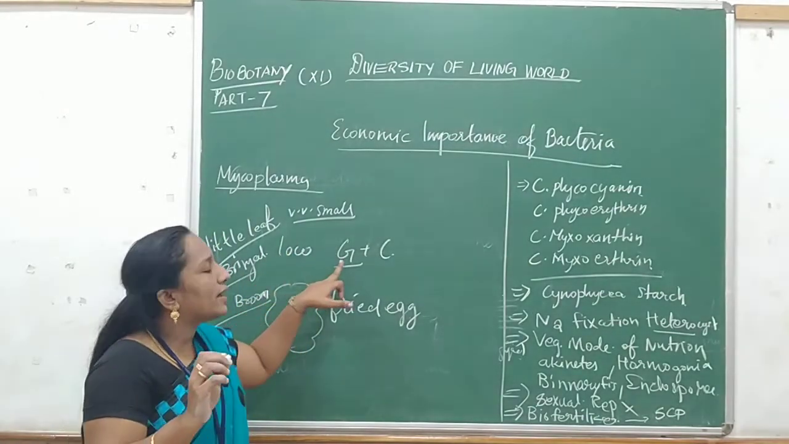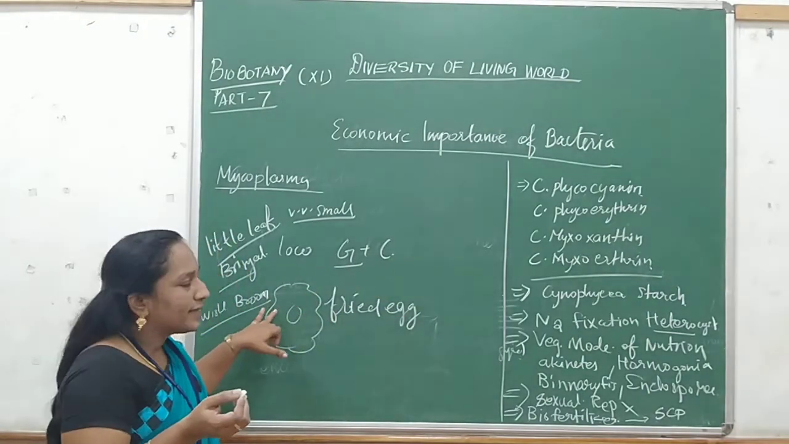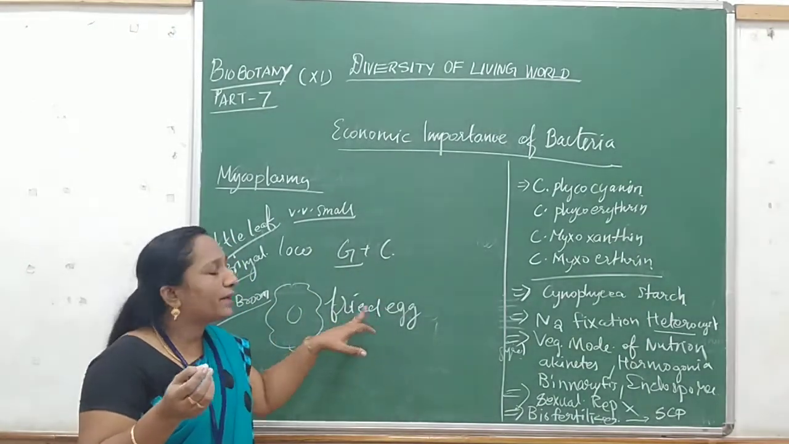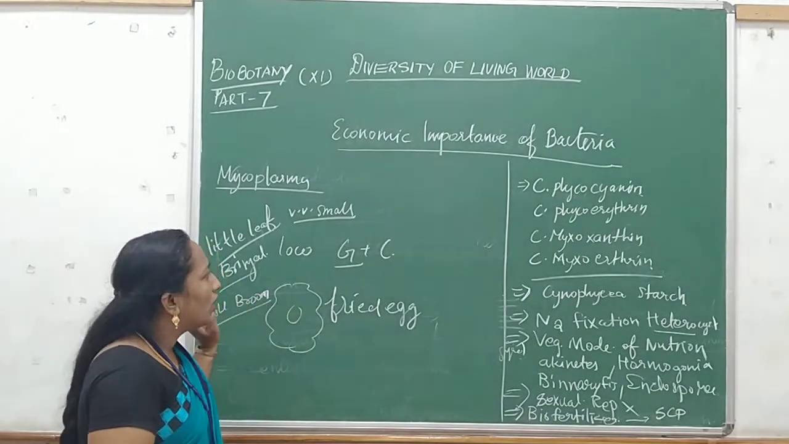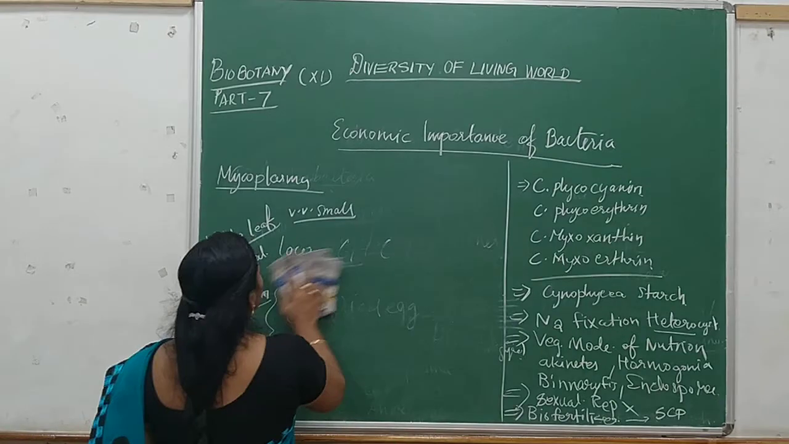So these are about the mycoplasma, which is very small when compared with the bacteria, and it has a very low guanine and cytosine content, and it appears like a fried egg because it doesn't have the cell wall. And next, we are going to learn about actinomycetes.